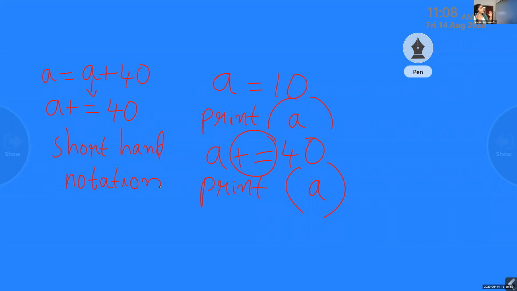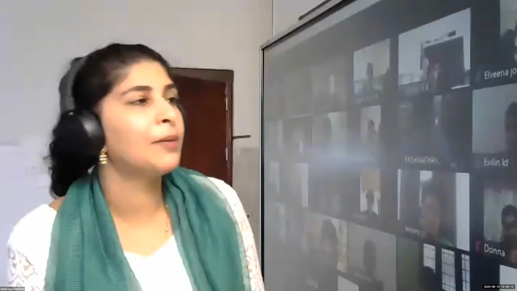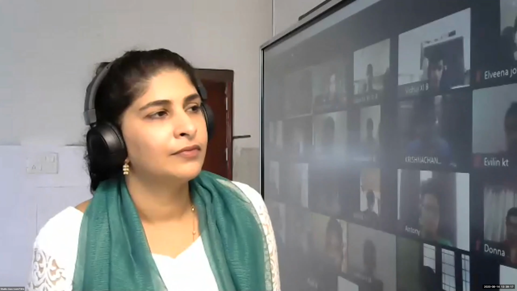Now, what is the data type of A? What is the type of A? Ashwin, is it an integer? Is it a decimal value? Is it a string? Is it a character? Or is it a number? What is the value in A?